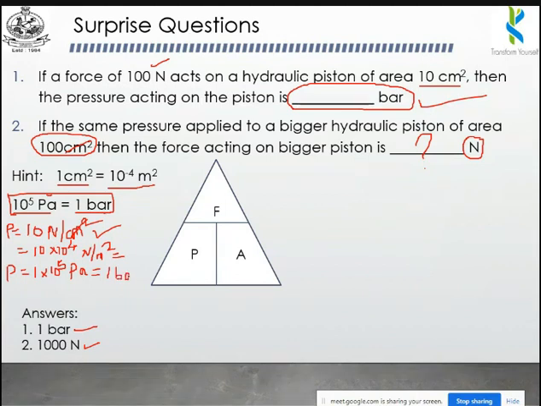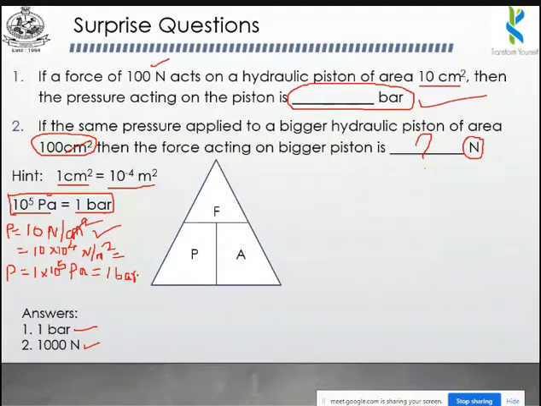Pressure unit conversion is a little bit tricky. You need to know about the different units, because pressure can be denoted in Newton per millimeter square, Newton per centimeter square, Newton per meter square, sometimes kilonewton per meter square, sometimes meganewton per meter square, sometimes in pascals, kilopascals, or megapascals. Similarly in bar also. So there are a lot of pressure units.